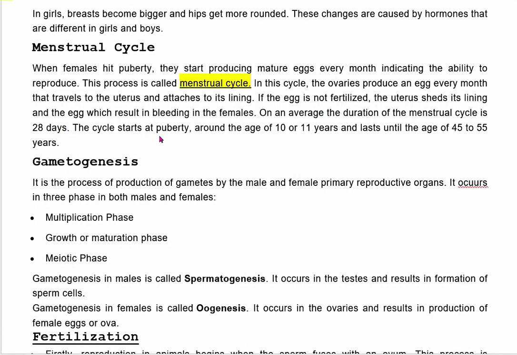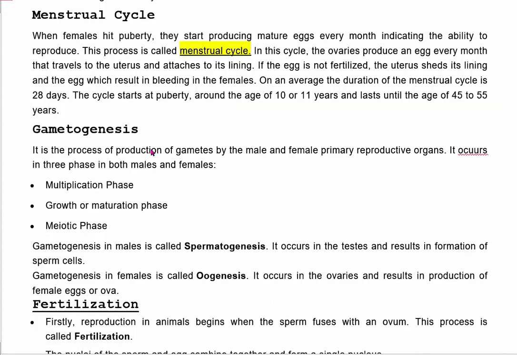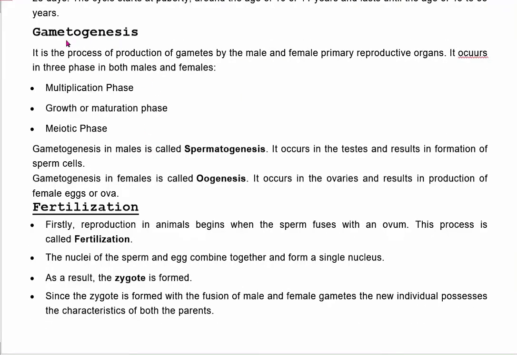The cycle starts at puberty, around the age of 10 to 11 years, and lasts until the age of 45 to 55 years. Next process is gametogenesis. It is a process of production of gametes by the male and female primary reproductive organs.